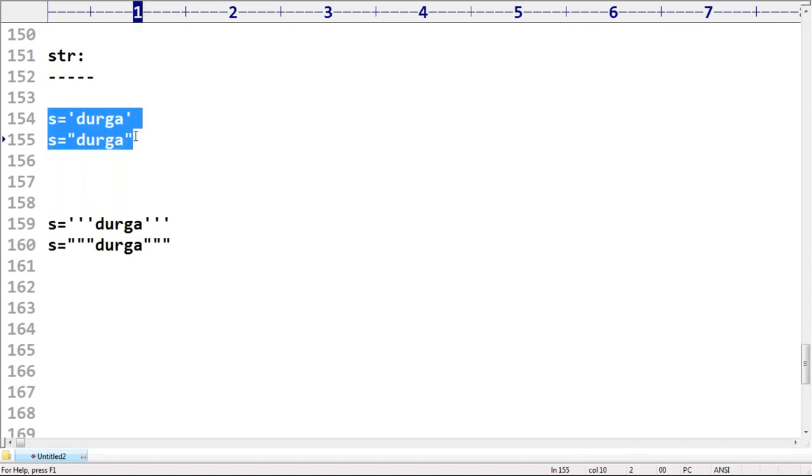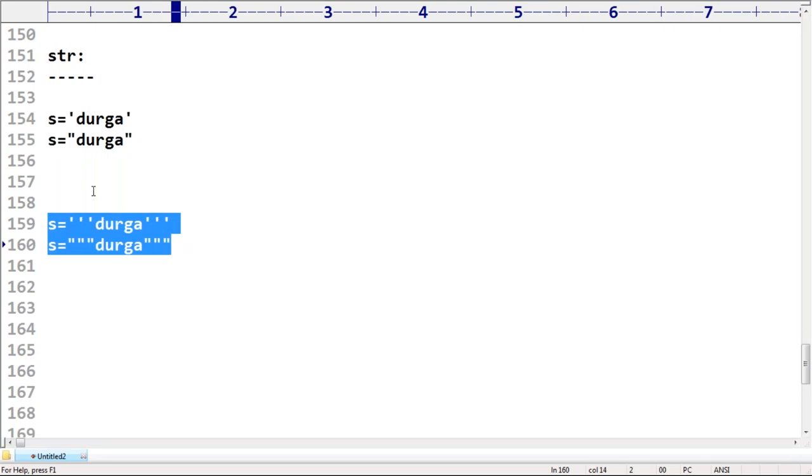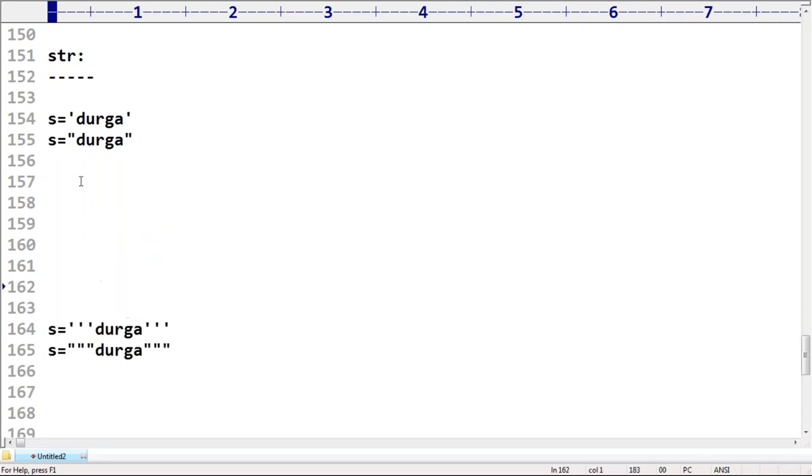Which quotes are recommended? Forget about the triple quotes, I will explain that story in detail later. Single quotes or double quotes? Remember, in Python both are acceptable. You can use based on your comfort. But my personal recommendation is always use single quotes.